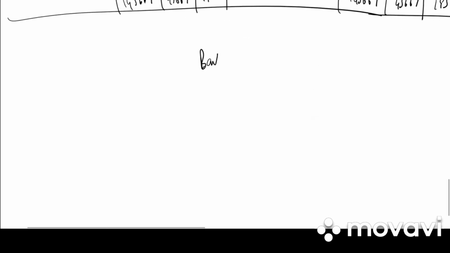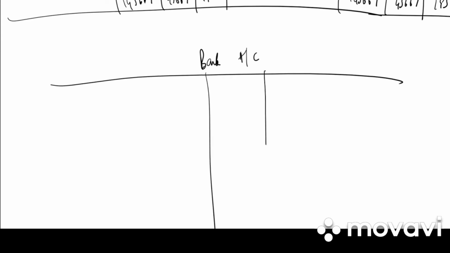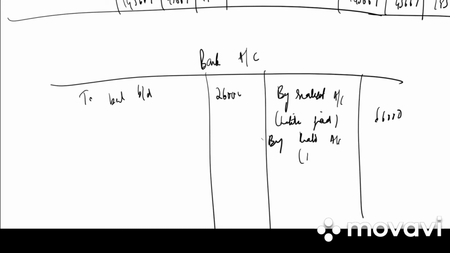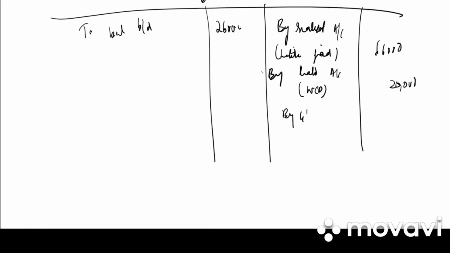Last we need to prepare the bank account. First thing is to write balance brought down 26,000. Whatever is in the realization account will be written in the bank account. On the credit side we have by realization account, in bracket liabilities paid 66,000. Again we have by realization account, workman compensation paid 20,000. Then we have G's loan account 8,000.